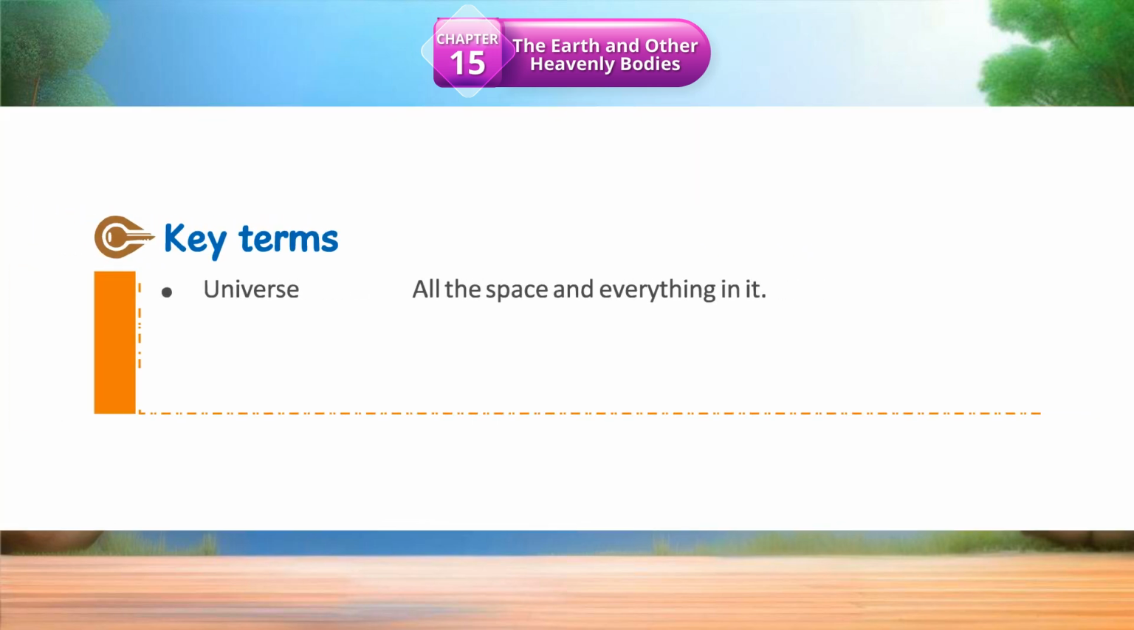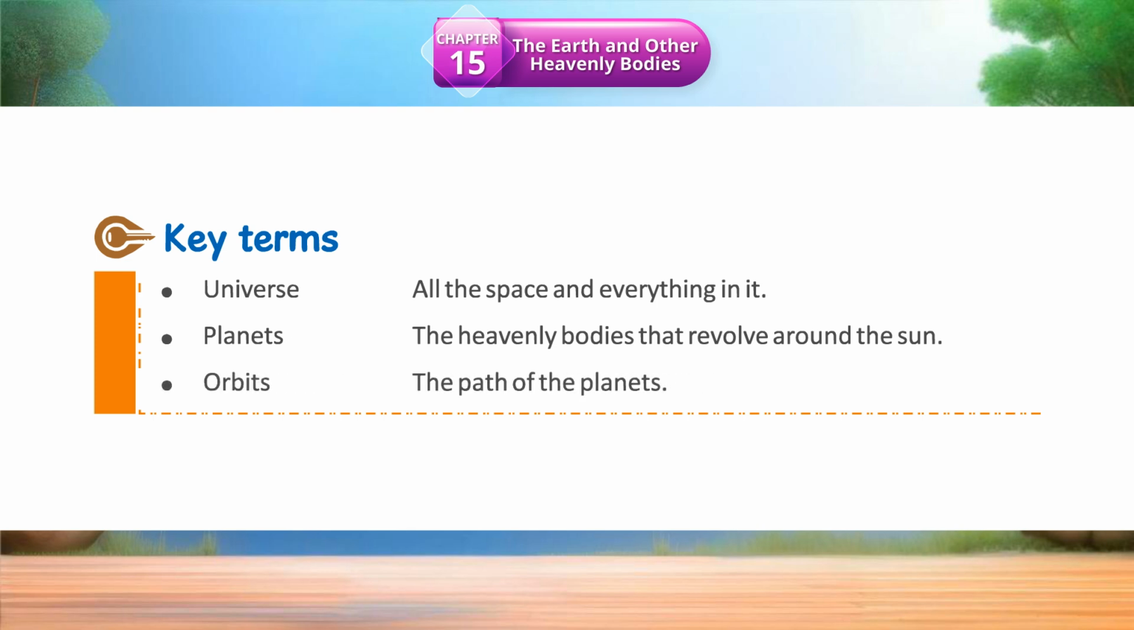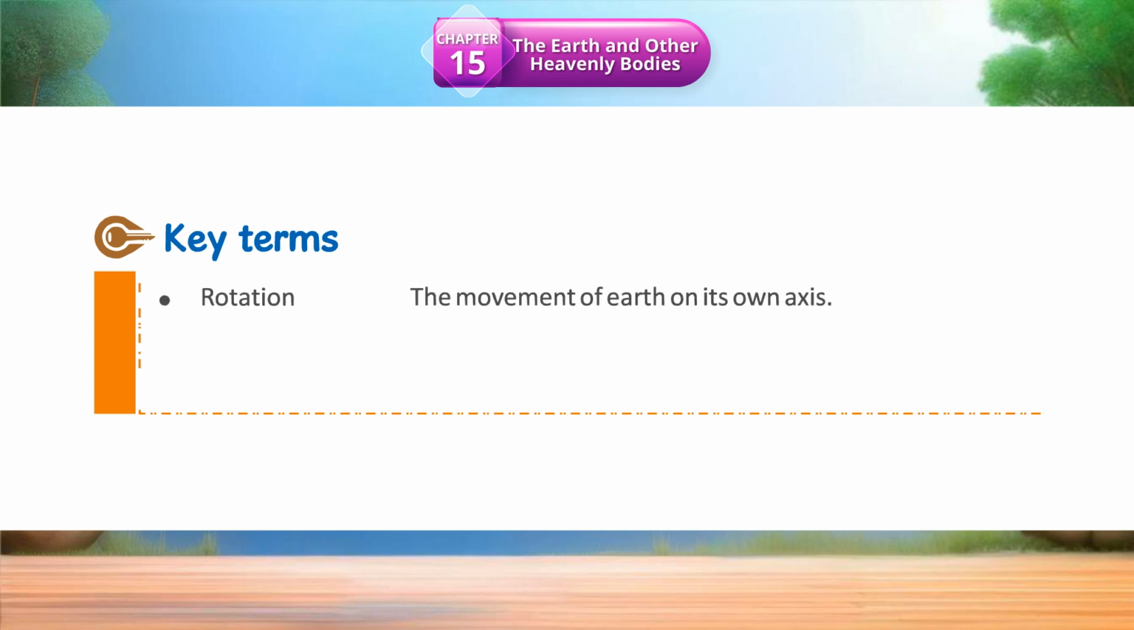Key terms: universe, all the space and everything in it. Planets, the heavenly bodies that revolve around the sun. Orbits, the path of the planets. Rotation, the movement of Earth on its own axis. Revolution, the movement of Earth around the sun.